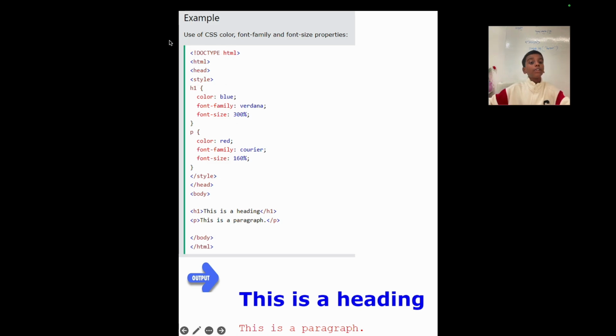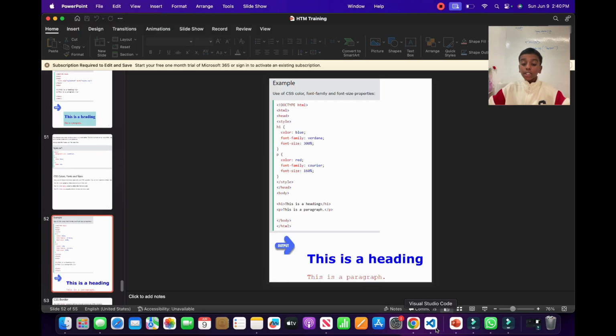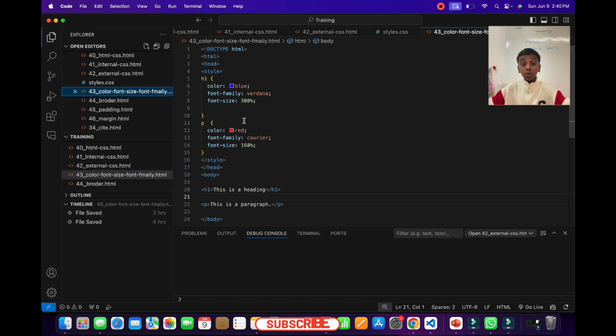Inside of our head, we have the style. Inside of our style, we are styling the header 1 with the color blue, the font family Verdana, and the font size 300%. And now we have a paragraph here, which has the color red, the font family Courier, and the font size 160 pixels, 60%. Now let's look at this in Visual Studio Code to see what's going to happen.